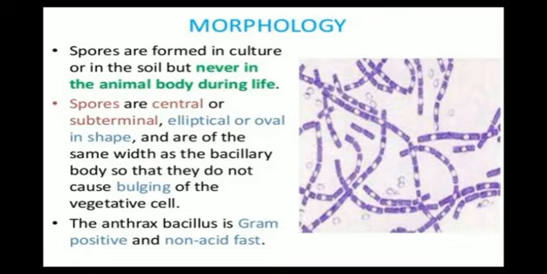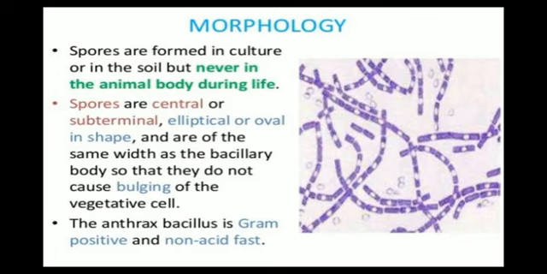Spores are formed in culture or in the soil but never in animal body during life. We have already studied that it does not depend on animal for its reservoir. It lives in soil. So spores are formed only when it is cultured in the laboratory, or naturally in soil, but not in animal body during life.